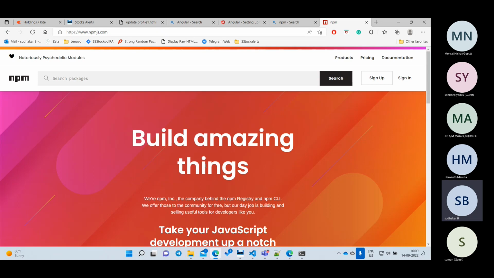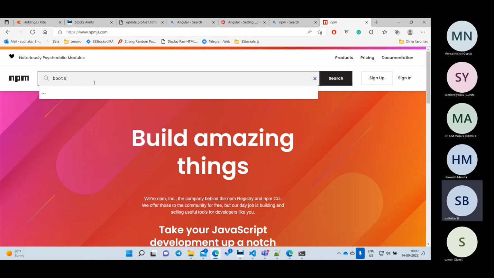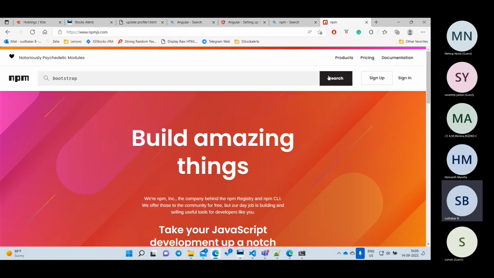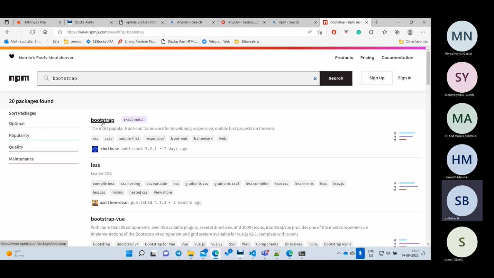What they will do, anybody who develops libraries, like Bootstrap is there, jQuery is there, they will register their library in this website. Suppose Bootstrap is there, right? I will check for Bootstrap here. I'll say enter. So it searches, and see here, there is a Bootstrap library, right?